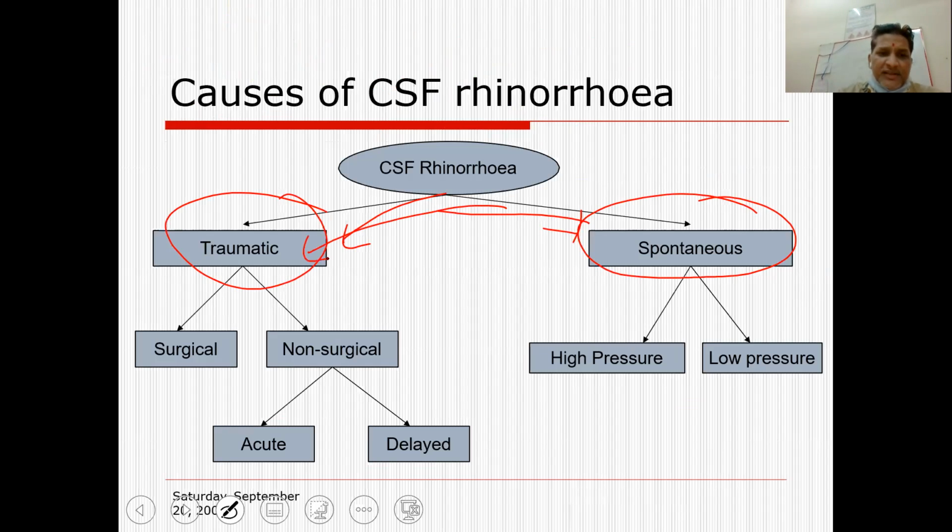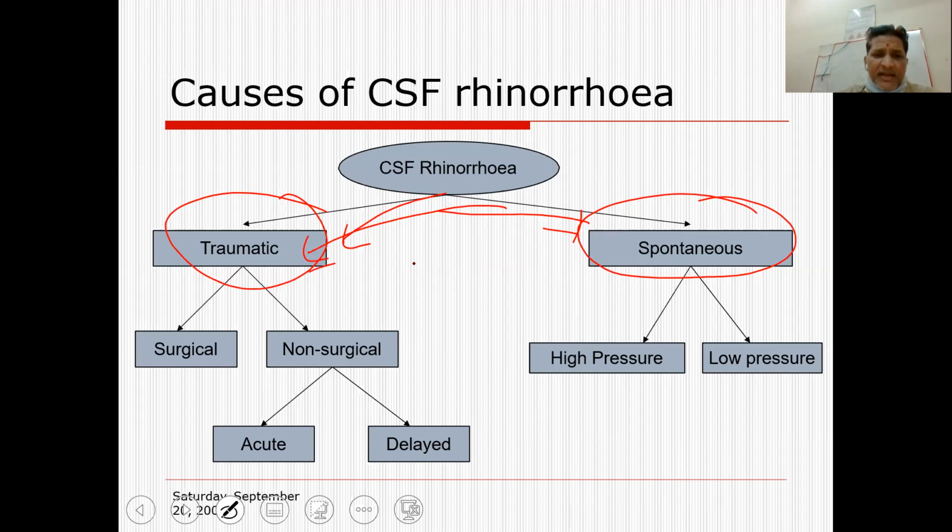So in the first case, the history will be of trauma, which may be a road traffic accident or a surgical or iatrogenic trauma. And the spontaneous is when the CSF leak or CSF rhinorrhea appears without a result of trauma, as a result of various pathologies like granulation of the arachnoid villi or bone dehiscence, or osteomyelitis. We will discuss the spontaneous leak in detail in the next few slides. But traumatic leak is by far more common than spontaneous CSF rhinorrhea.